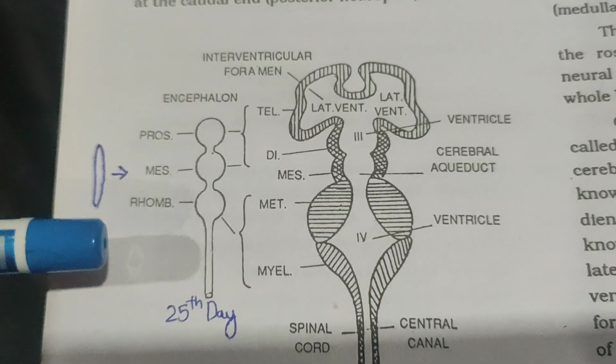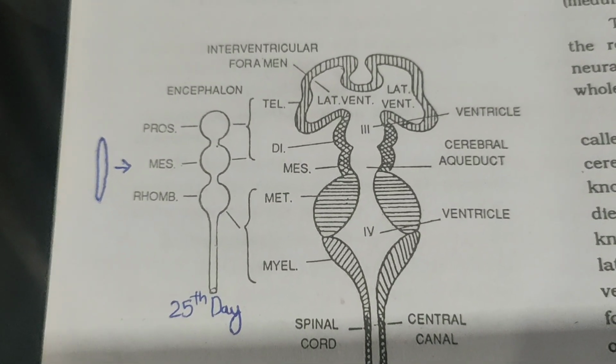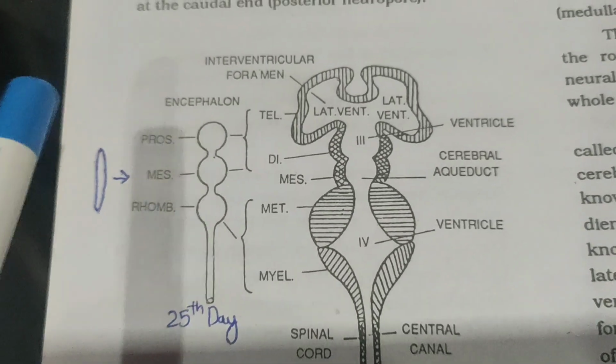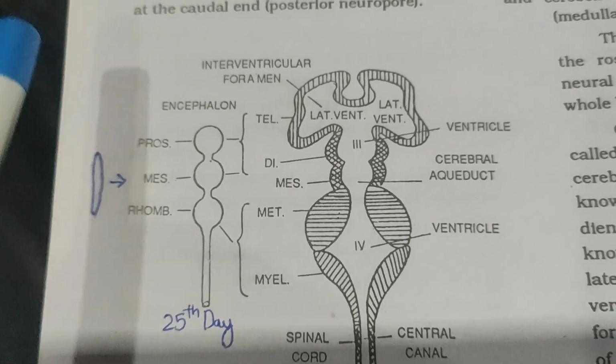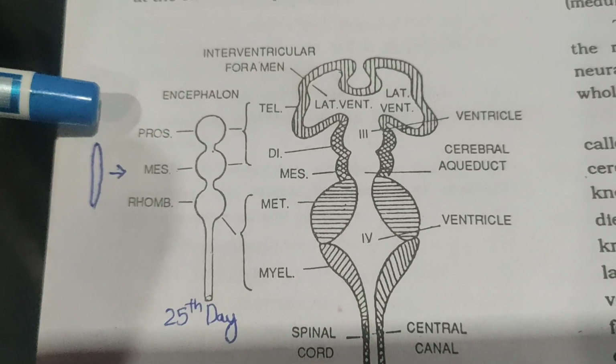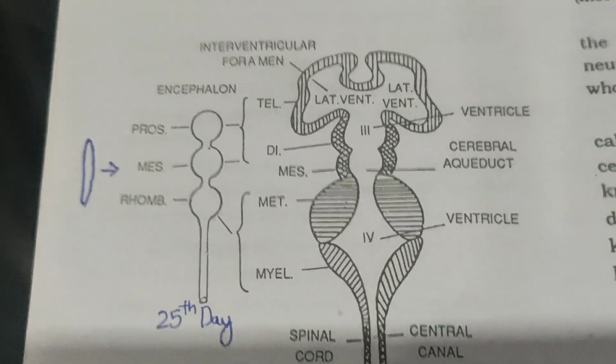So which are the two neuropores that delimit the neural tube, that is, limit its length? The upper part, the cephalic end, is limited by the anterior neuropore, and the posterior neuropore in the caudal end. So clear?